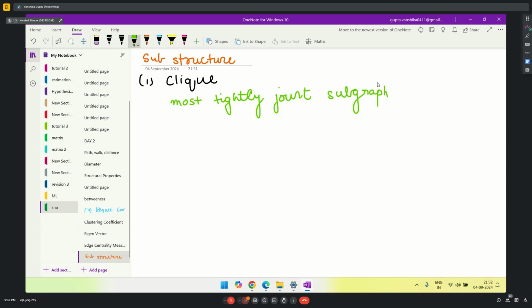In a network, now, what is a click? When every node is connected to each other, then it is known as a click, or a complete graph. Whenever you find a complete graph, then you can say that this is a click. Let's say I have a structure like this.